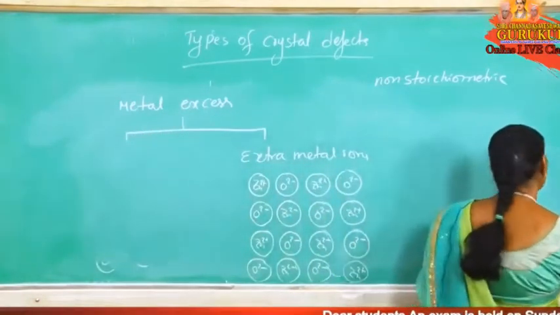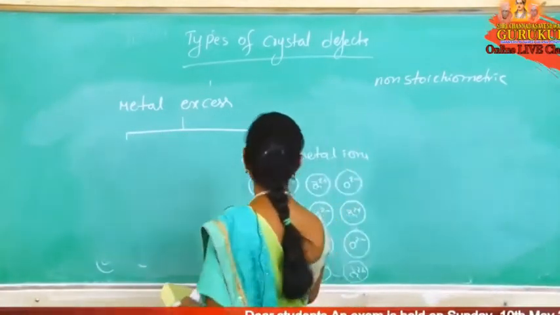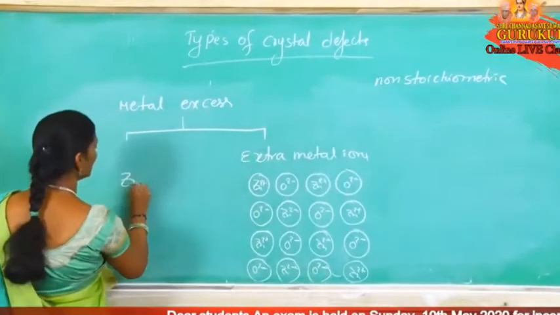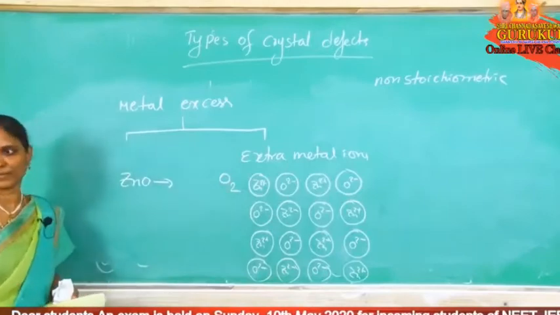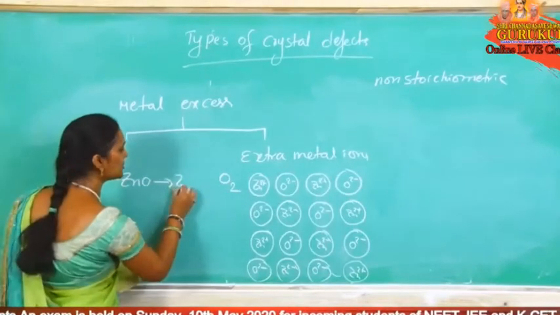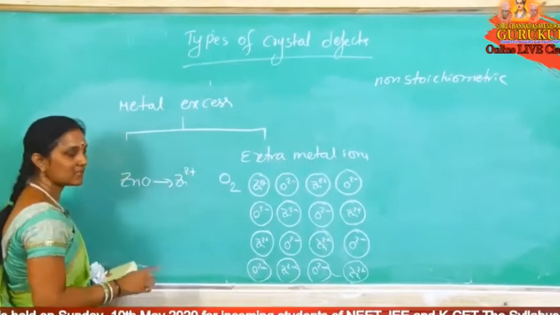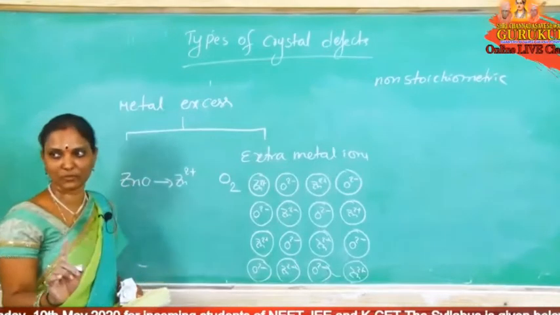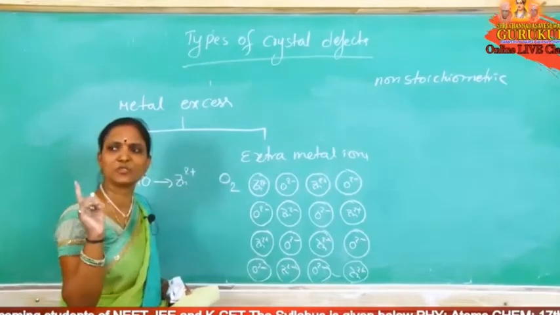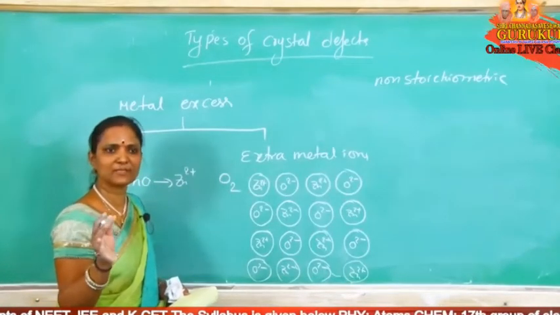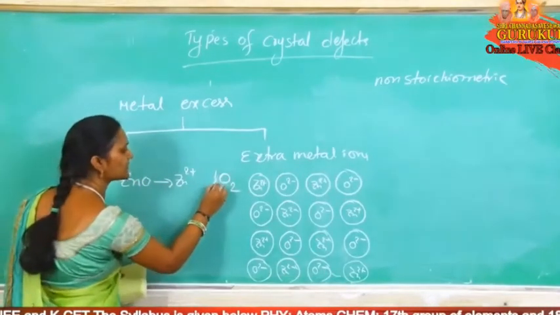In hot condition, zinc oxide on heating releases oxygen and changes to Zn+2 ions. O-2 changes to O2, which means releasing electrons, two electrons for half O2.